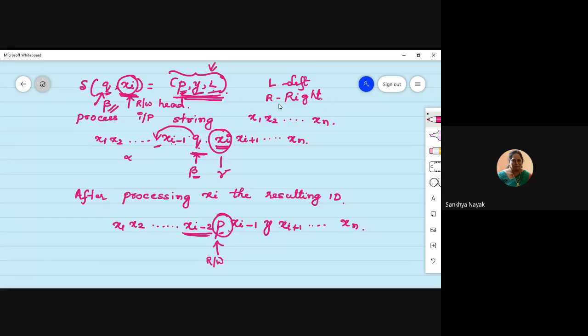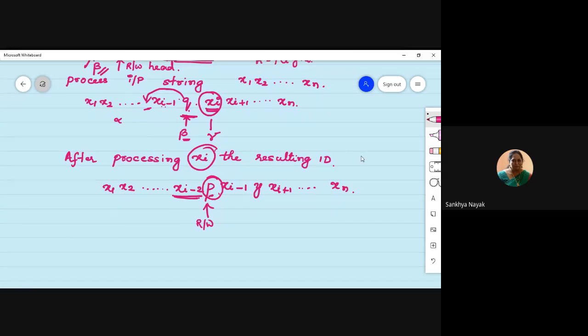So let us say if i is equal to n. This we have taken for some xi, no? So if at all i is equal to n, that is the last symbol, xn, correct? Then the ID will be something like this: x1, x2 up to xn minus 1, Y p and B. Why?